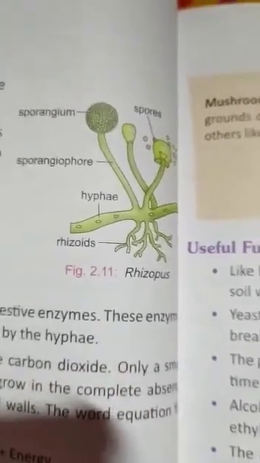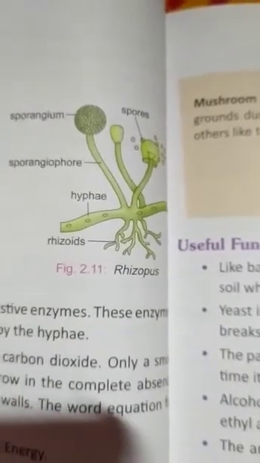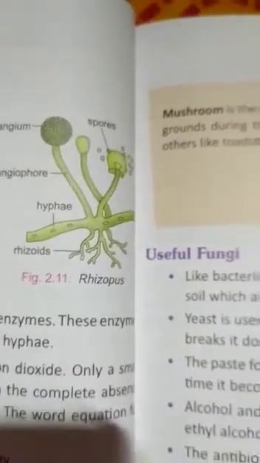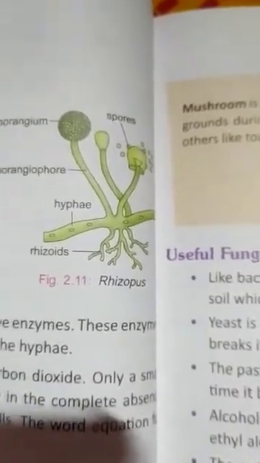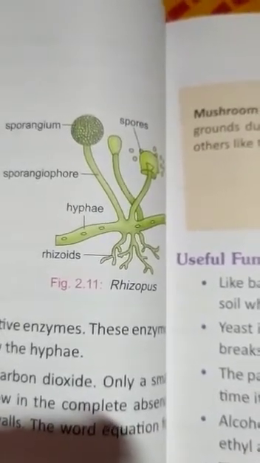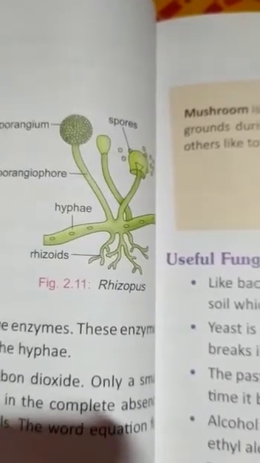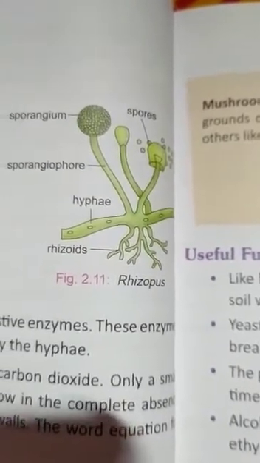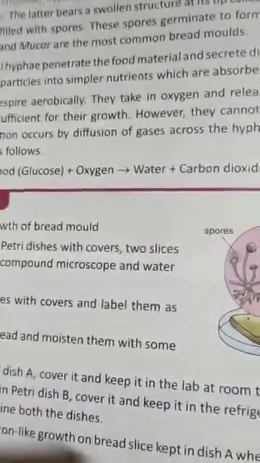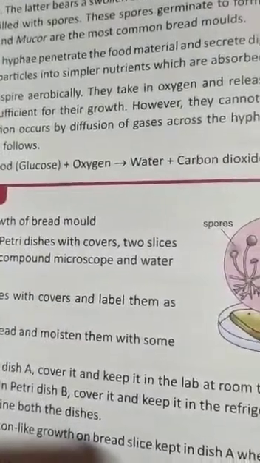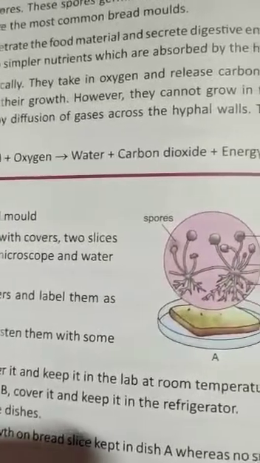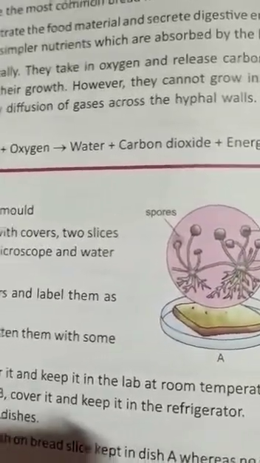Normally, for nutrition, rhizoidal hyphae penetrate the food material and secrete digestive enzymes. These enzymes help in the digestion of the nutrients which are absorbed by the hyphae. Respiration takes place aerobically. You can see the reaction: food combines with oxygen to form carbon dioxide and water, and energy is also given.